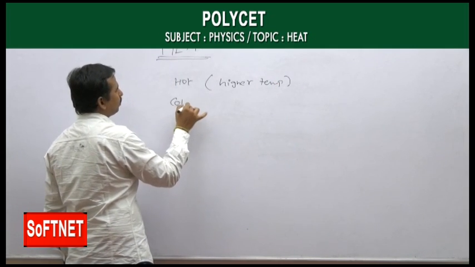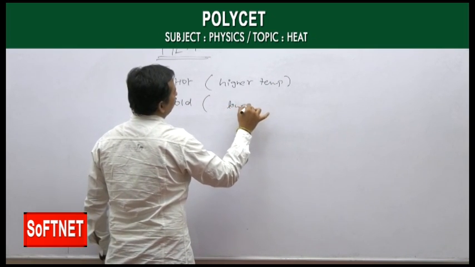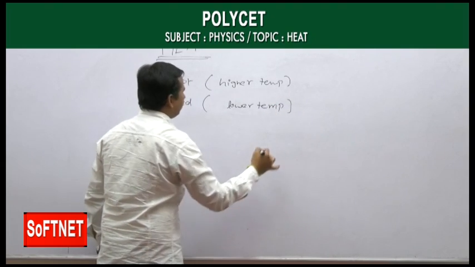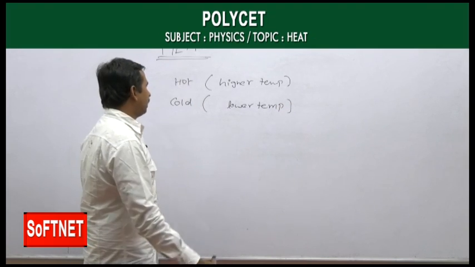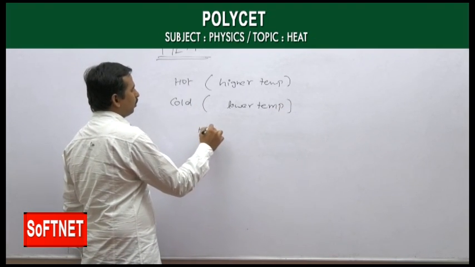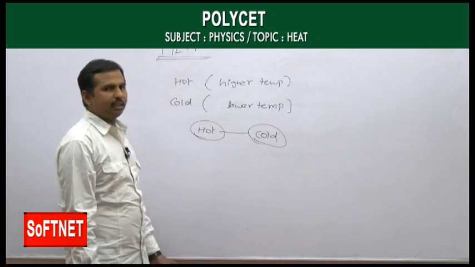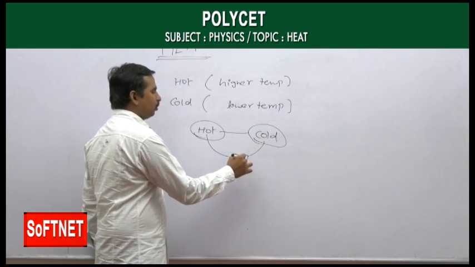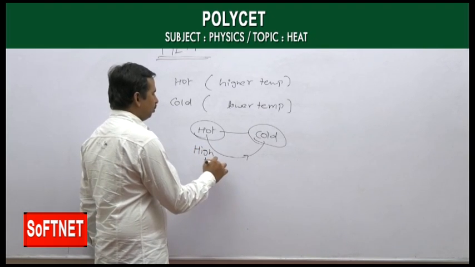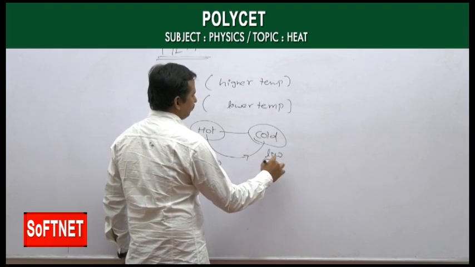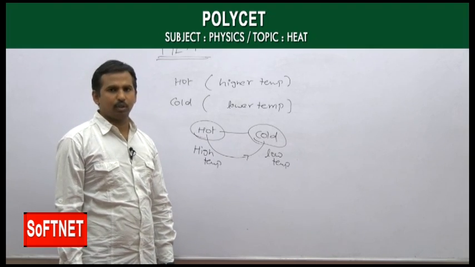And we can say a body is a cold body if it is at a lower temperature. The higher temperature one we call a hot body, and the lower temperature one we call a cold body. So whenever this hot body and cold body are in contact, heat transfers from the hot body to the cold body, which means from the high temperature body to the low temperature body.